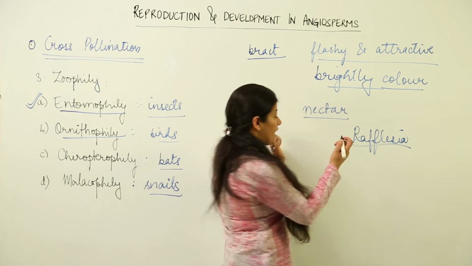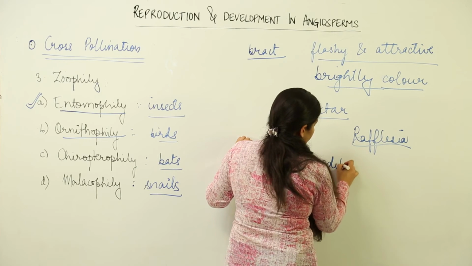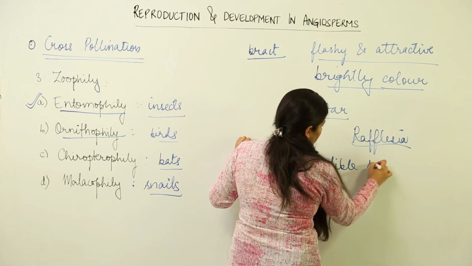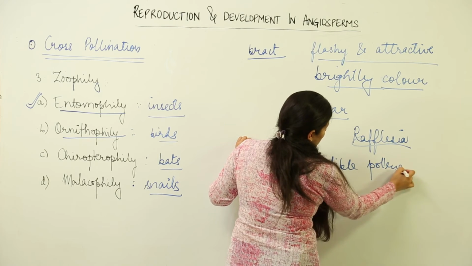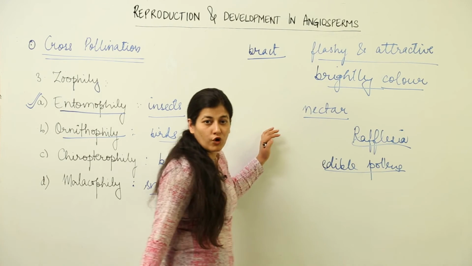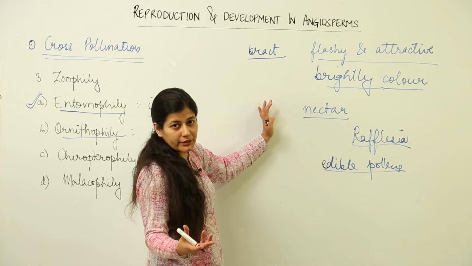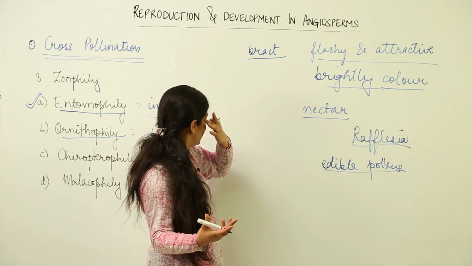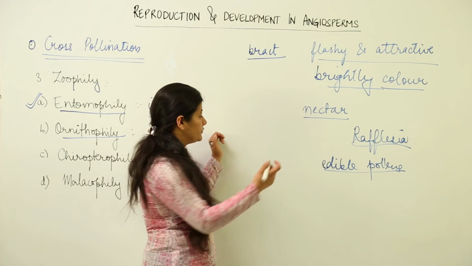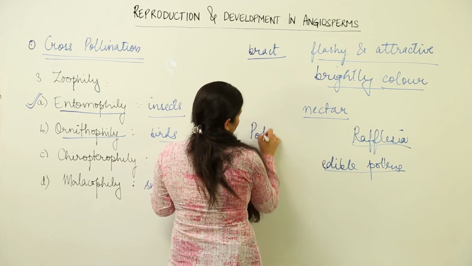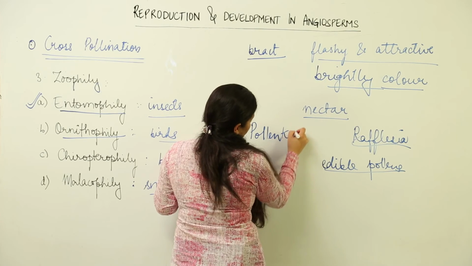Certain plants have edible pollens also. Okay, so the edible pollens are again a bargain for the insects and birds which are going to come and enable the pollination in these flowers. Then apart from this, there is pollen kit that often surrounds the pollen grains.